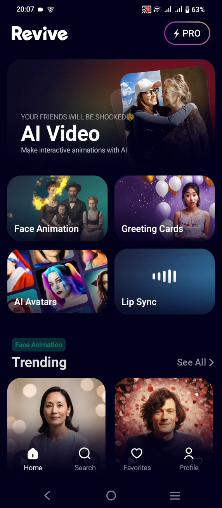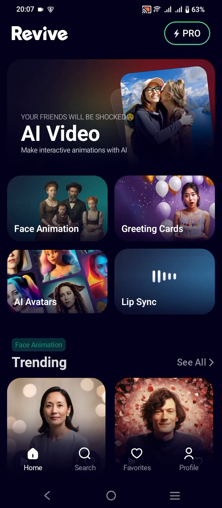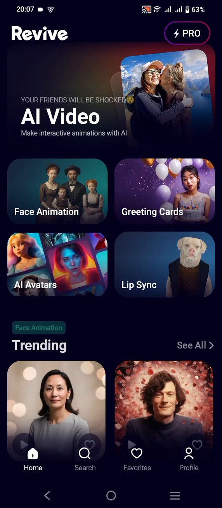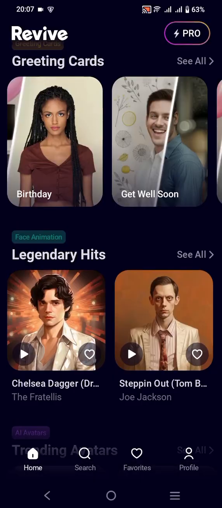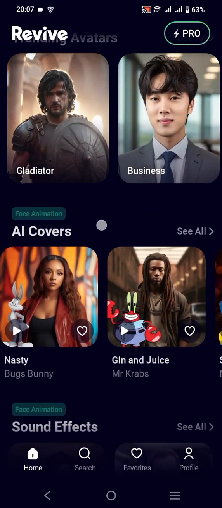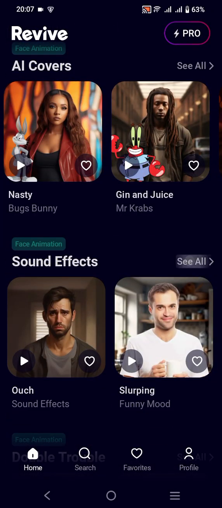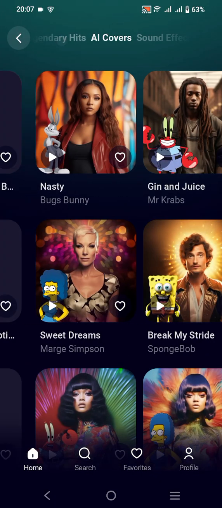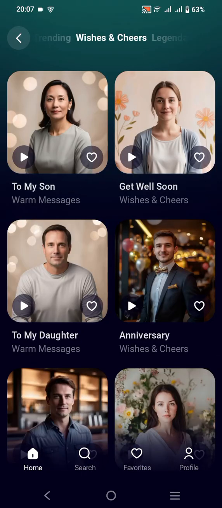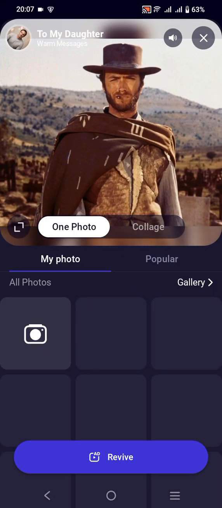And if you would like to create the advice animation, then you can scroll down until we find the sound effect over here, and we will choose this category of the wishes and cheers, and we will choose this To My Daughter.